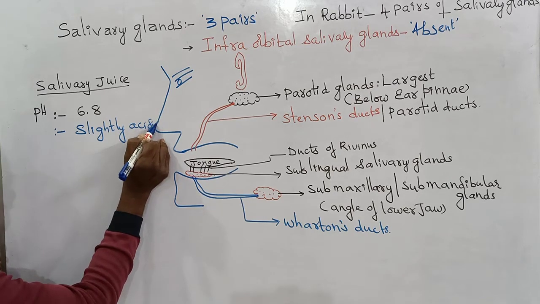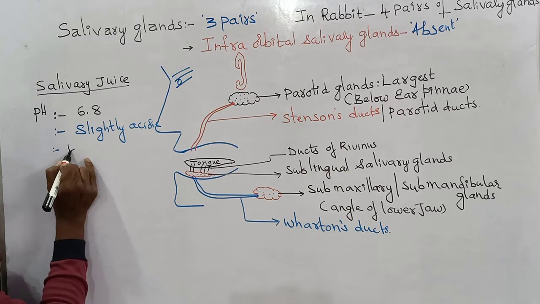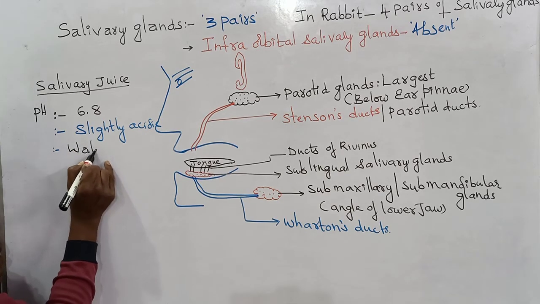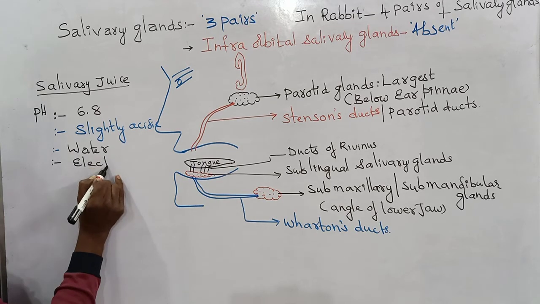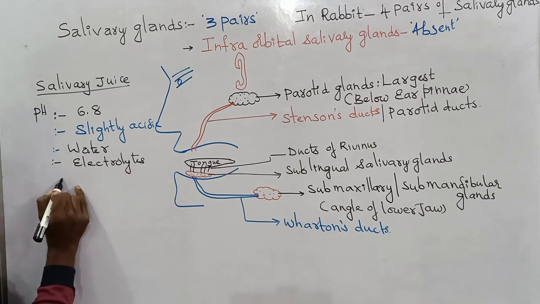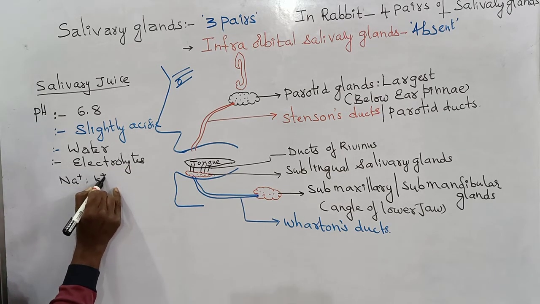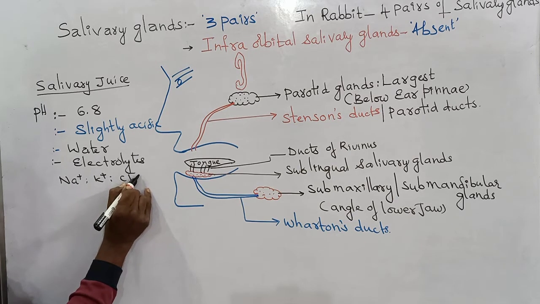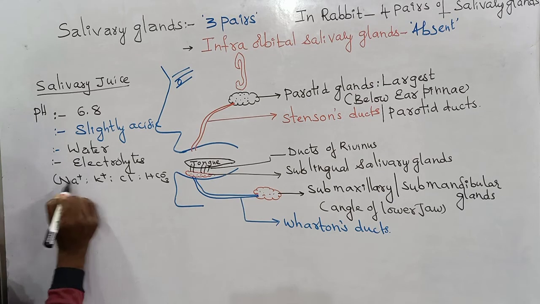Saliva contains water and also some electrolytes like sodium, potassium, chloride ions, and bicarbonate ions.